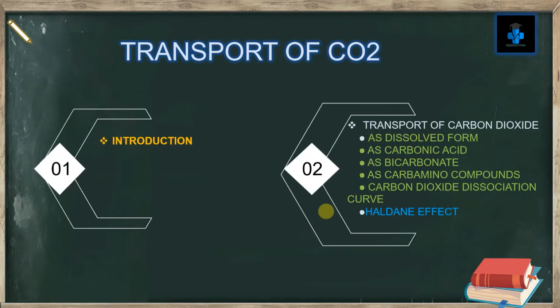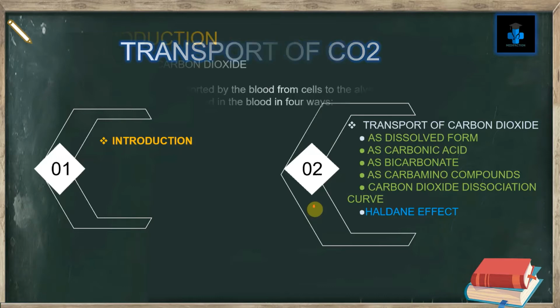In this video, I'm going to enumerate an introduction about transportation of carbon dioxide, followed by the states by which carbon dioxide is transported. That is, in dissolved form, as carbonic acid, as bicarbonate, as carbamino compounds. We're also going to discuss the carbon dioxide dissociation curve and also the Haldane effect. So, in order to learn more, let's begin.